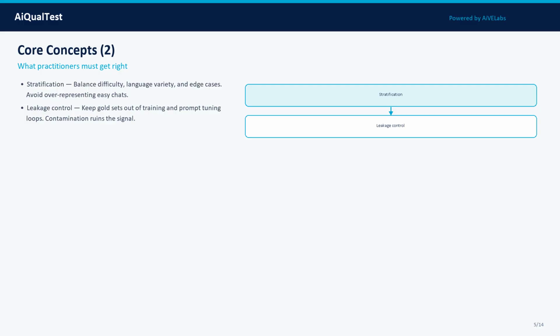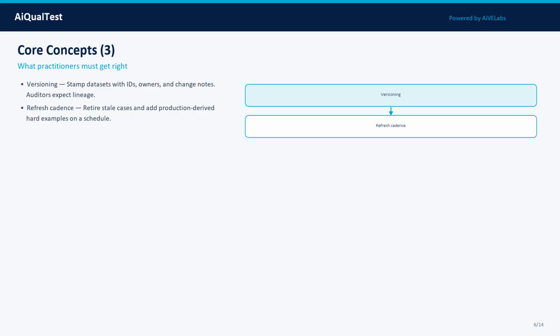Concept 4: Leakage control. Keep gold sets out of training and prompt tuning loops. Contamination ruins the signal. In practice, treat this as a measurable property: define what good looks like, attach evidence, and track it across model, prompt, data, and tooling changes.